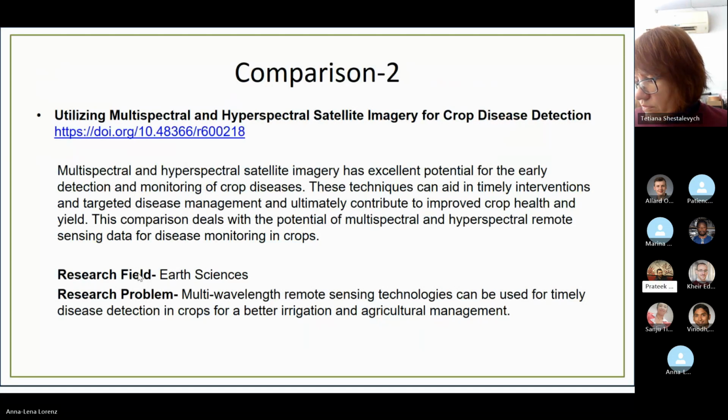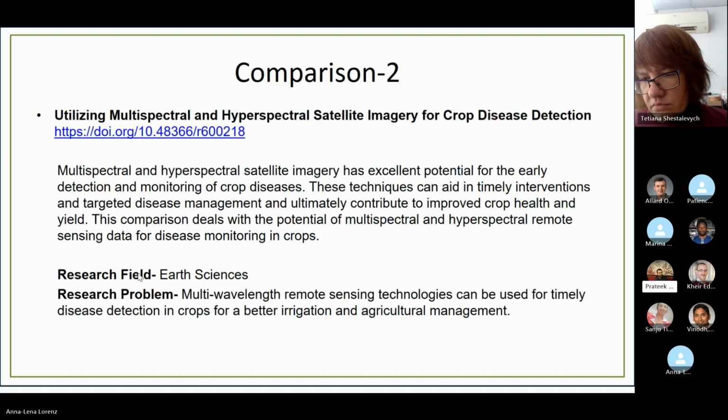So these techniques can aid in timely intervention and targeted disease management, and ultimately contribute to improved crop health and yield. In this comparison, I tried to show the use of different satellite data sets, not only the multispectral satellite data set that can be used for the timely detection of disease in crops for better irrigation and management.